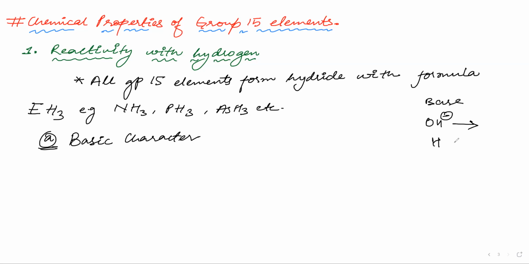The another thing is what? If it accepts H plus. If something is accepting H plus, that means it is what? It is a base. Next thing is if it donates electron. If it gives electron, that means it is a base, right? These three are definitions. Is it right or not? Yes, sir.